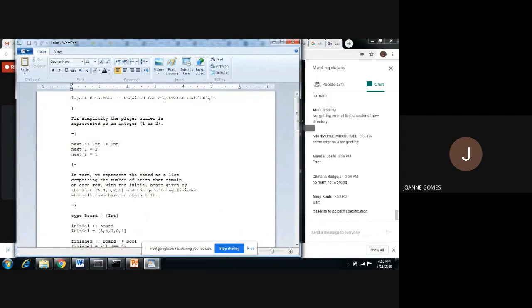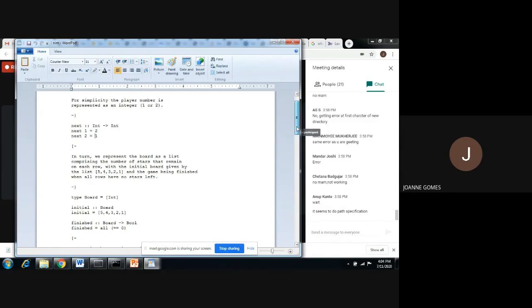Okay. So now you will find this file very familiar because you have defined a number of functions. You see the author is importing some module, Data.Char. These are comments. Then the first function defined is next. If there are 2 players, it takes 1 input and gives 1 output. So who is next to player 1? It's 2. If 2 finishes, who is next to 2 is 1. So this is the function just to take turns.